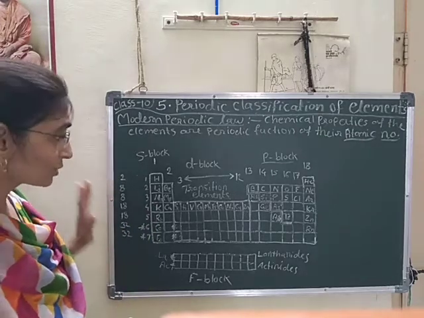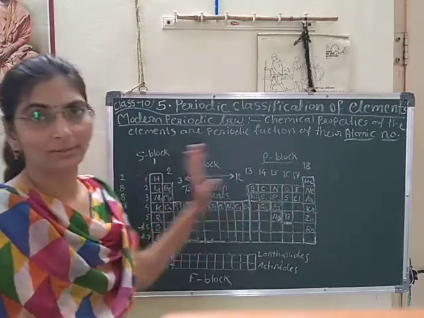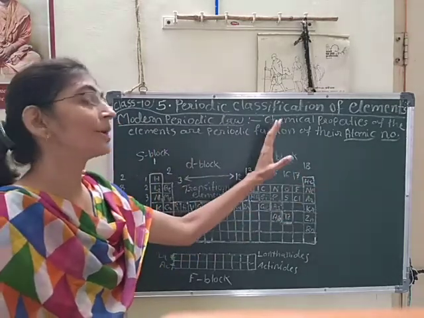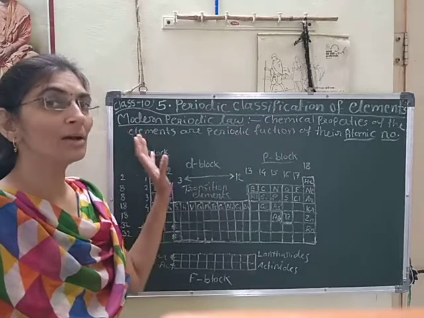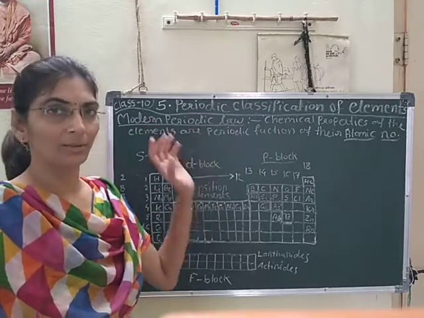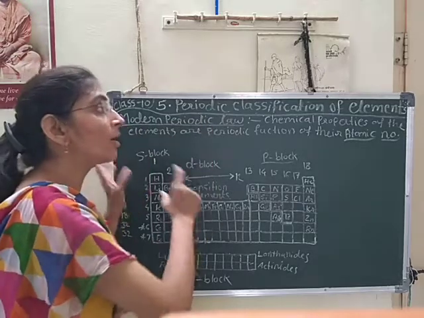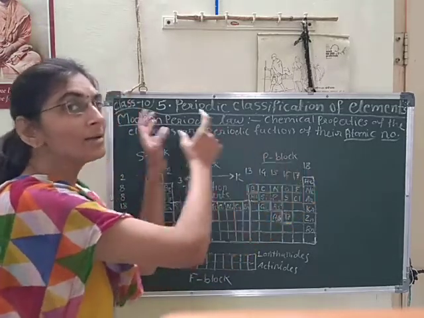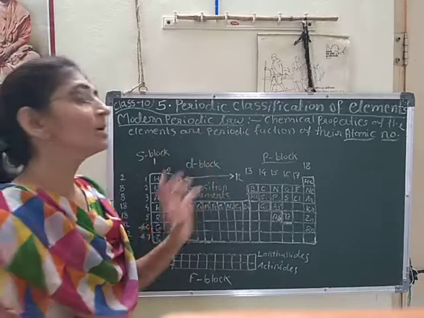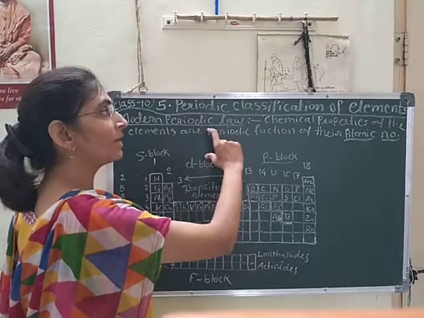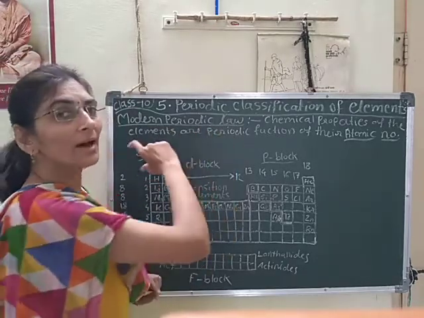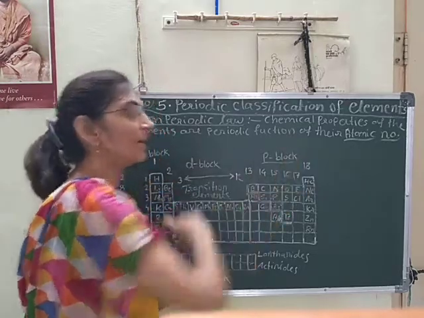So this was about the modern periodic table. Next we will see the trend of periods and groups, how Moseley arranged the elements in periods.